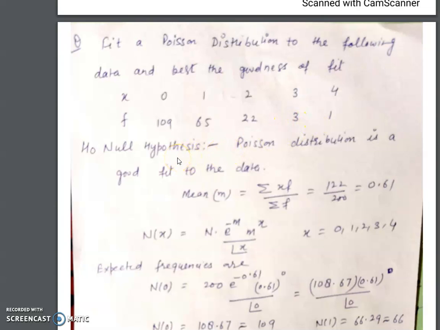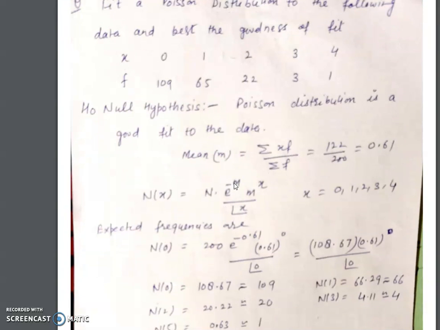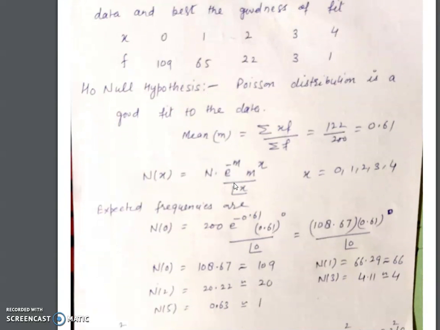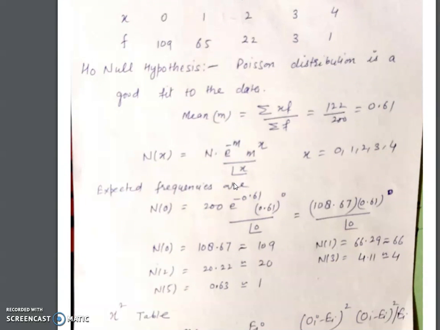Assume the null hypothesis. What is the null hypothesis in goodness of fit? Poisson distribution is a good fit to the given data. To find the goodness of fit of the Poisson distribution, we need the mean value. Similarly, we can find the mean: it is sigma x f upon sigma f.